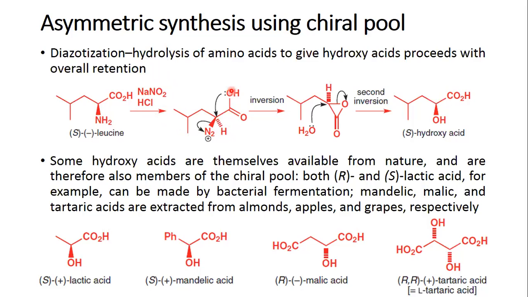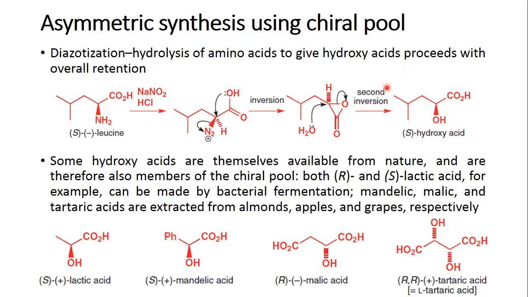Now there is the formation of an epoxide ring. During the formation of the epoxide ring, there is inversion taking place. This is again an SN2 mechanism. Now, hydrolysis of this epoxide ring, or the ring opening by water, is again an SN2 step. So there is one more inversion. So you have one inversion step here and the other inversion. So there is a double inversion. Therefore, it is overall retention in this case. So when you open this ring with water, you get the hydroxide in this case. So you are forming a hydroxy acid.